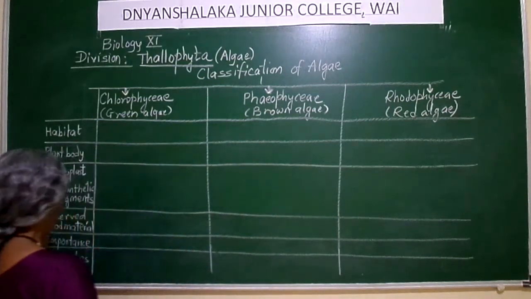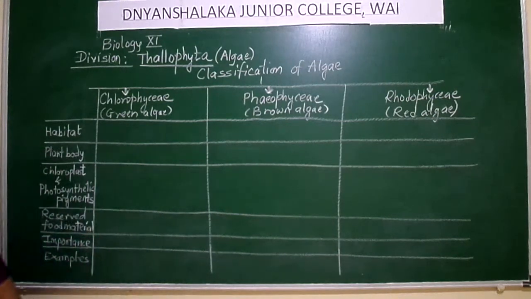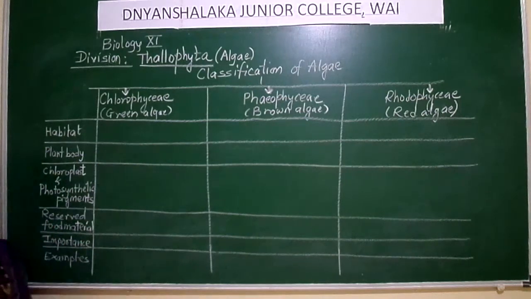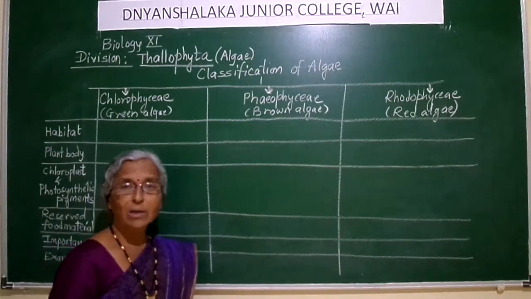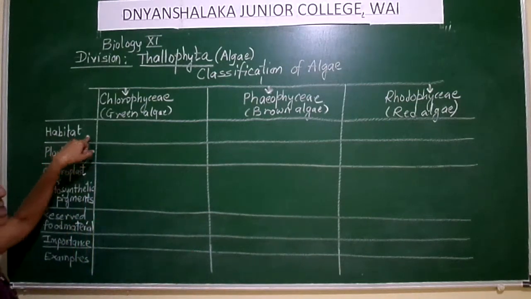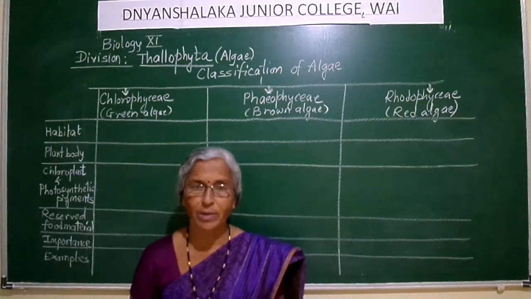Now we are going to classify them on the following points. Firstly, we will see the habitat of this algae.